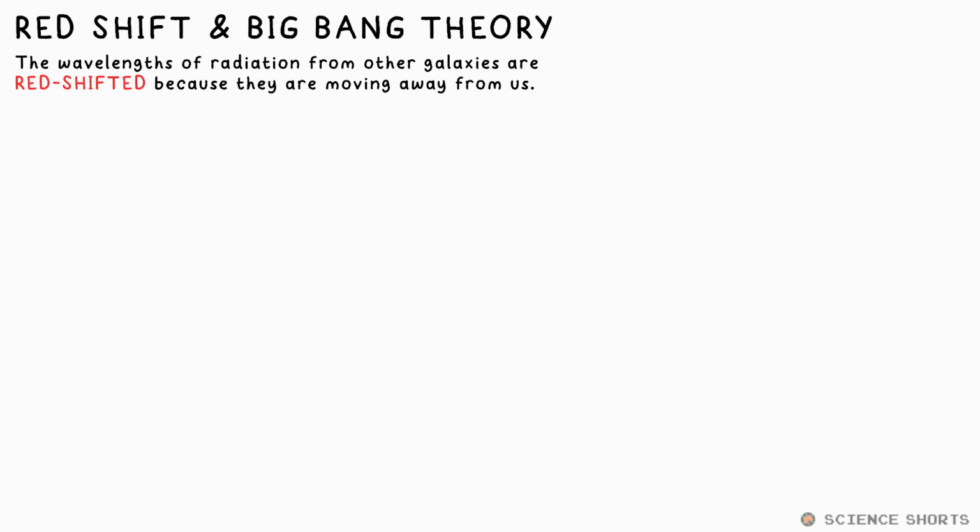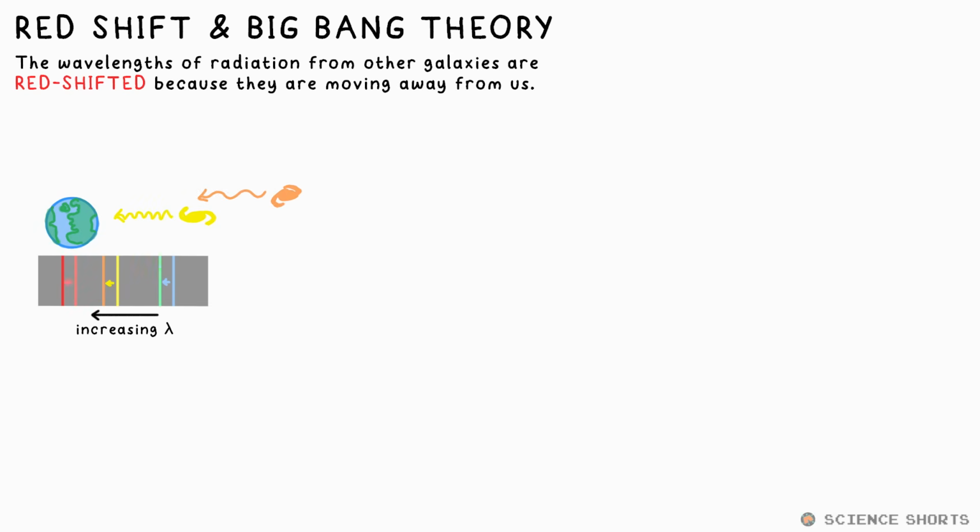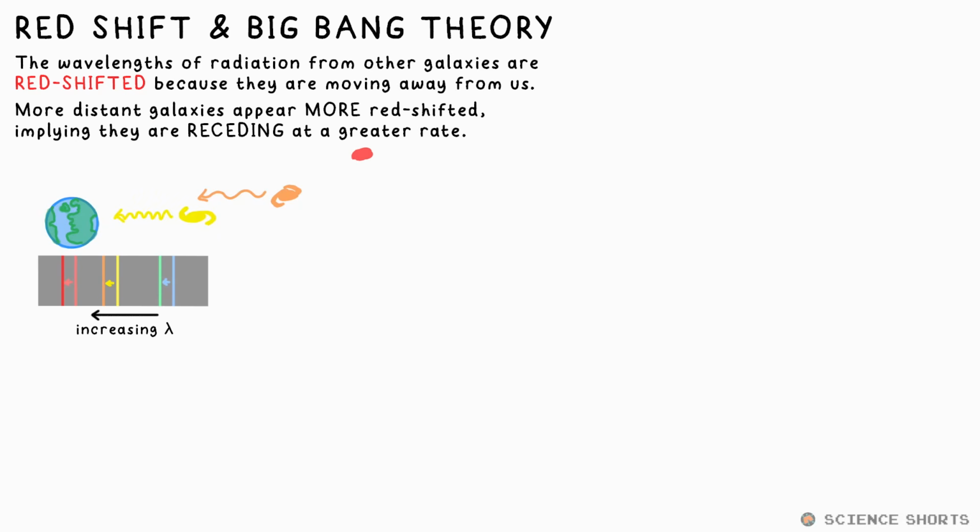We have a good idea of what wavelengths of light are emitted from stars. However, when we look at distant stars and galaxies, these wavelengths appear longer. They're shifted towards the red end of the spectrum. The light has been redshifted. Much like when the pitch of an ambulance siren drops when it's moving away from you, that shows that the galaxies must also be moving away from us. And this is the case in every direction we look. Not only that though, the light from more distant galaxies is even more redshifted, suggesting they're moving faster away from us, receding faster, we say, at a faster rate.